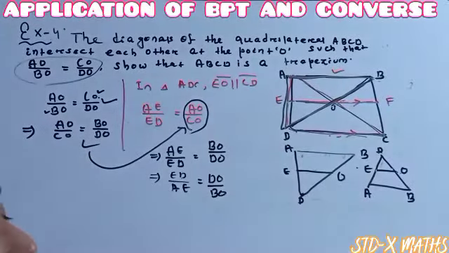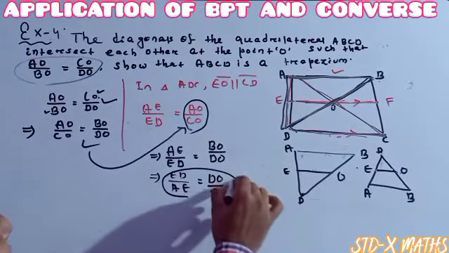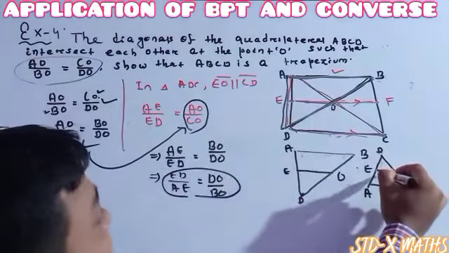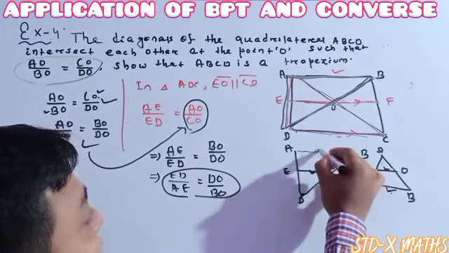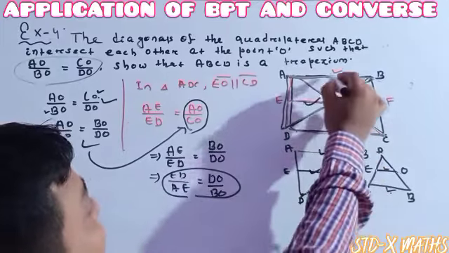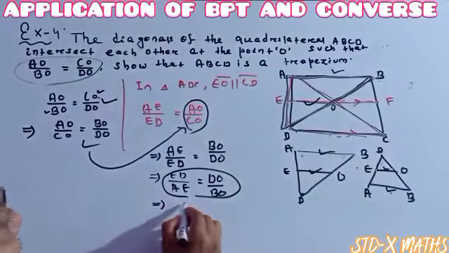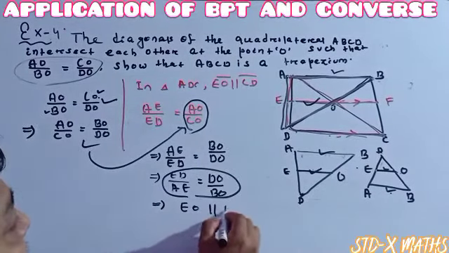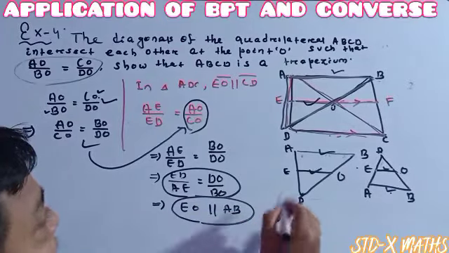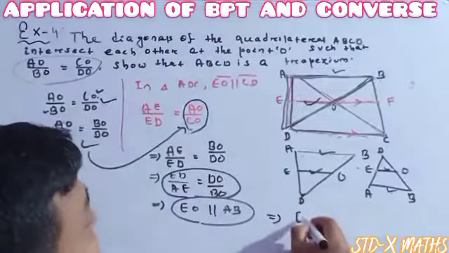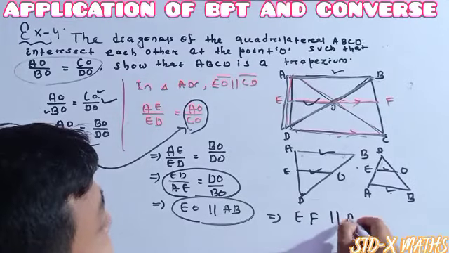So according to the converse of the Thales theorem, I can say that this one is parallel to this one. This one is parallel to this one, means this one is parallel to this one. So EO is parallel to AB. It implies EO, which is part of EF, means EF is parallel to AB.